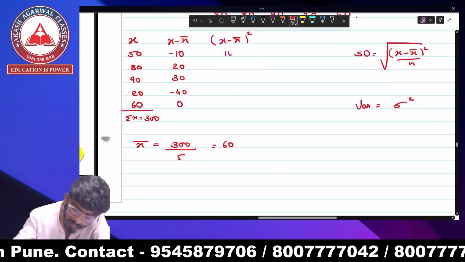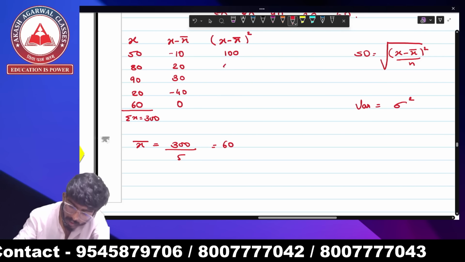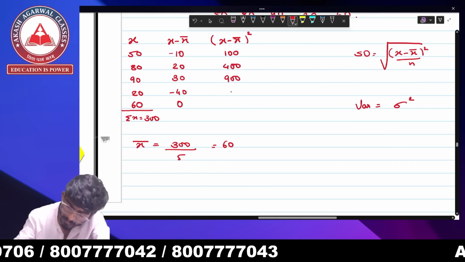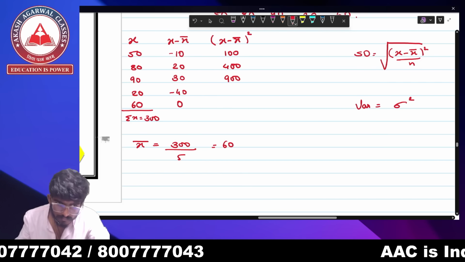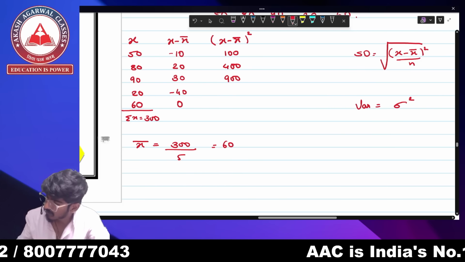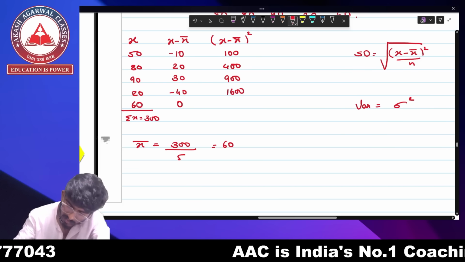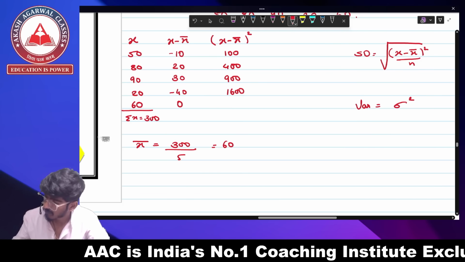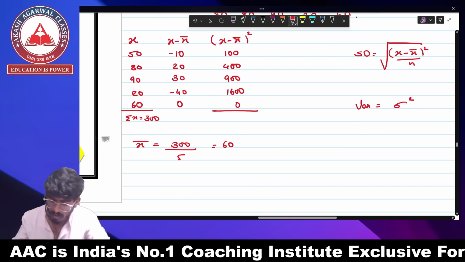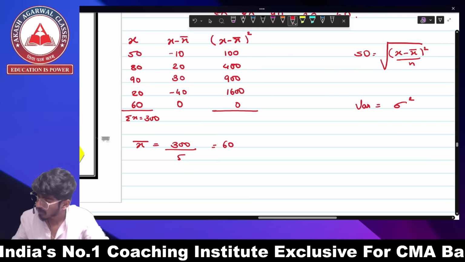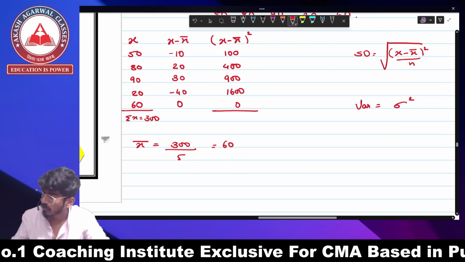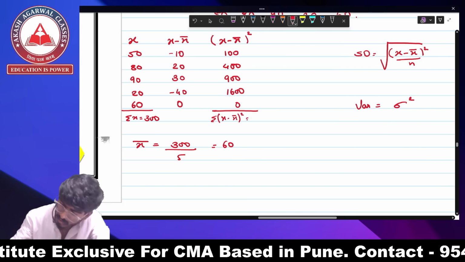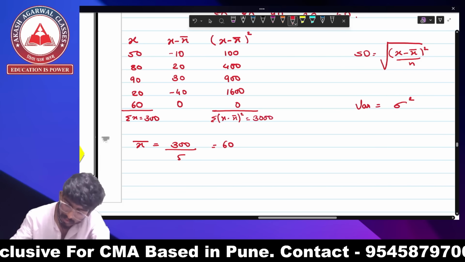So minus 10's square is 100. 20's square is 400. 30's square is 900. 40's square is 1600. And 0 is 0 over here. So 1600 plus 400 plus 100 plus 900. Summation of (x minus x bar) square is 3000.